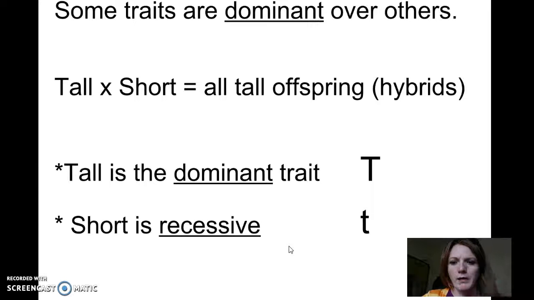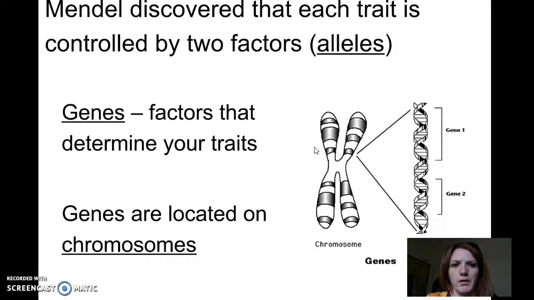So when you start looking at different alphabet letters, and it doesn't matter what it is, when we're using the alphabet in the expression of genetics and traits, we're going to use capital and lowercase letters, and they're specific to dominant versus recessive. So in this particular example, you have tall, which is going to be dominant over the short, and so the short is going to be a little t. And so all tall offspring are hybrids. And we should be able to see what this looks like in the next slide. Nope, I lied. Not the next one.